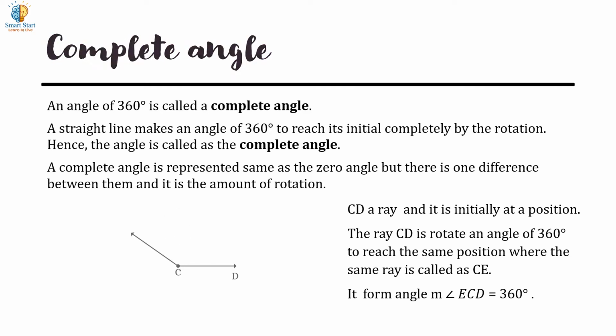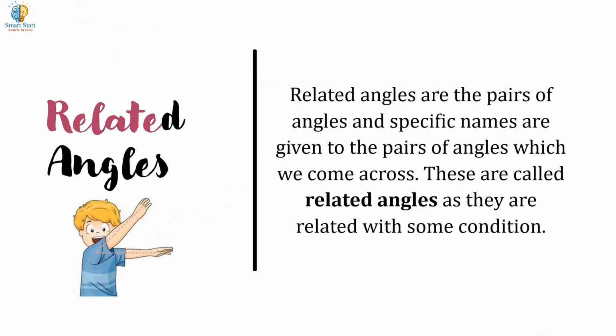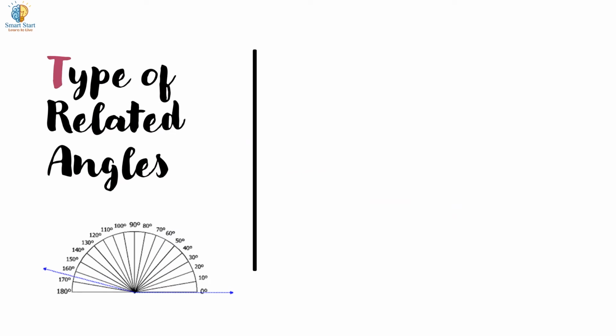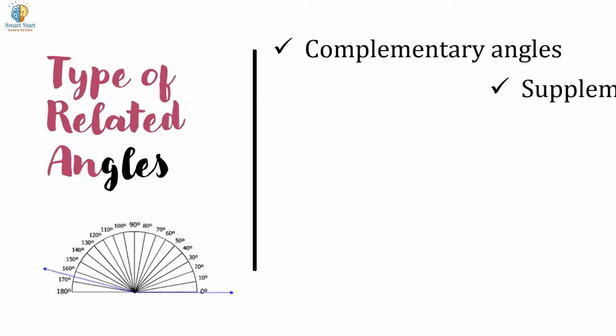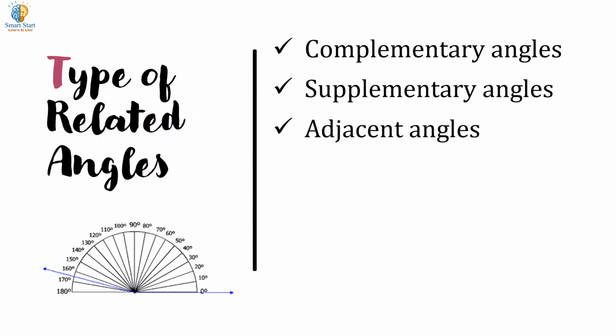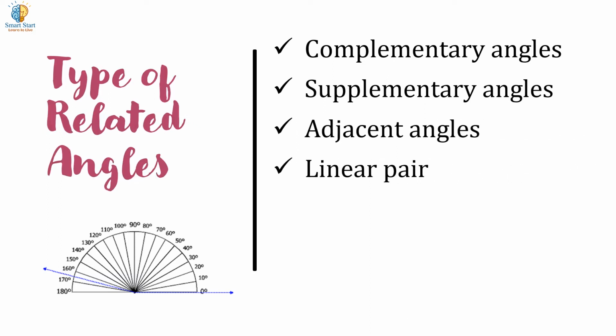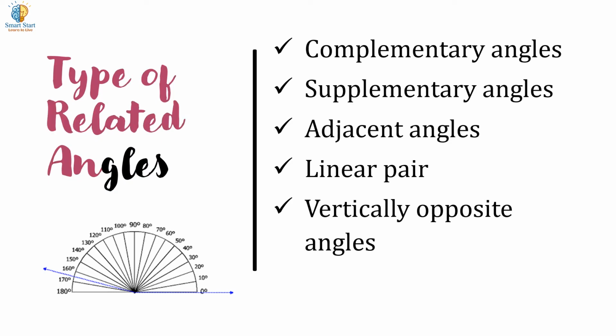Related angles. Related angles are pairs of angles that are given specific names, which we come across. These are called related angles as they are related by some condition. Types of related angles: complementary angles, supplementary angles, adjacent angles, linear pair, vertically opposite angles.